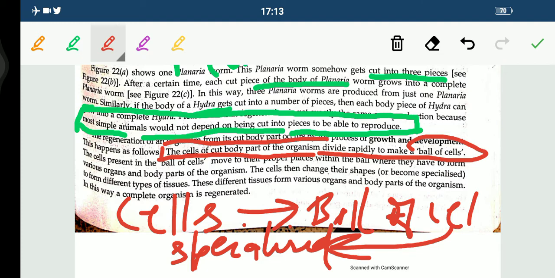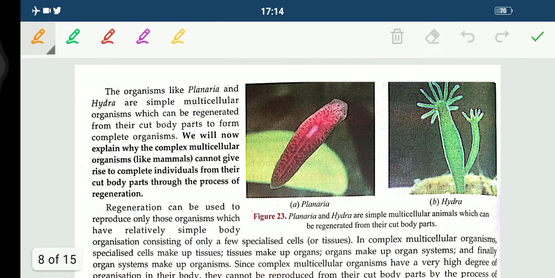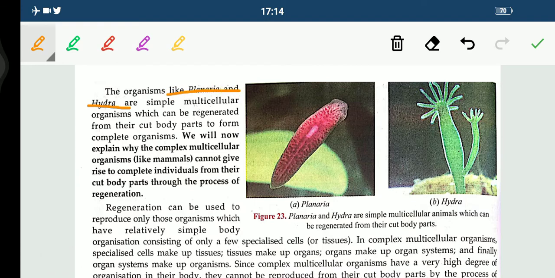Remember this. First, the cells from the cut body part rapidly grow to make balls of cells. Then the cells present in the balls of cells move to their proper places within the ball where they have to form various organs. The cell will form the tissue, tissue will form the organ, organ will form the organ system. This is how things move on. So organisms like planaria and hydra, which we have seen, are simple multicellular organisms, students, which can regenerate from their cut body parts to form complete organisms.